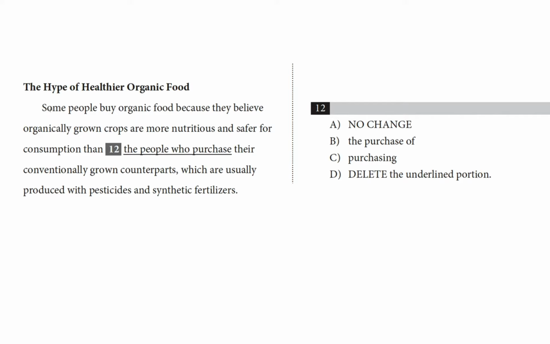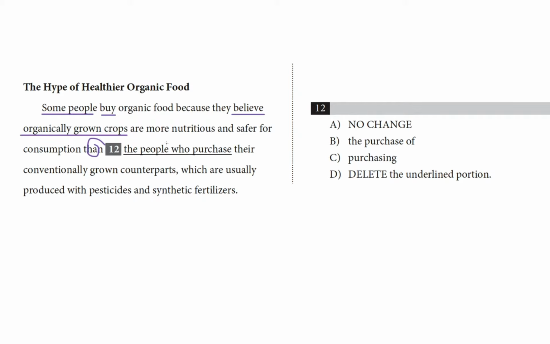What's the subject? What are the verbs? Okay, so some people, what do? They buy organic food. Why do they do it? Because they believe in something. What do they believe? They believe that organically grown crops are more nutritious and safer for consumption than something else. So they believe that organically grown crops are better than something else. What do they think it's better than? Well, that's in the choices.